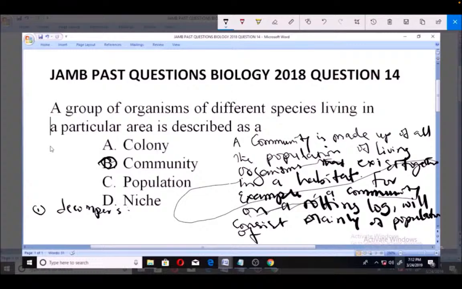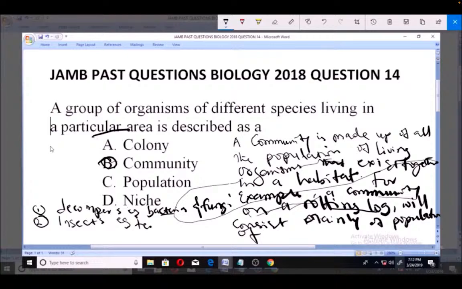And number two, sets of organisms that you can find in such a community are insects, for example, termites and ants. You know, when you go to a log of wood, you will see all these termites and ants, bacteria and fungi. And number three, you can also see lizards in a log of wood and small birds.